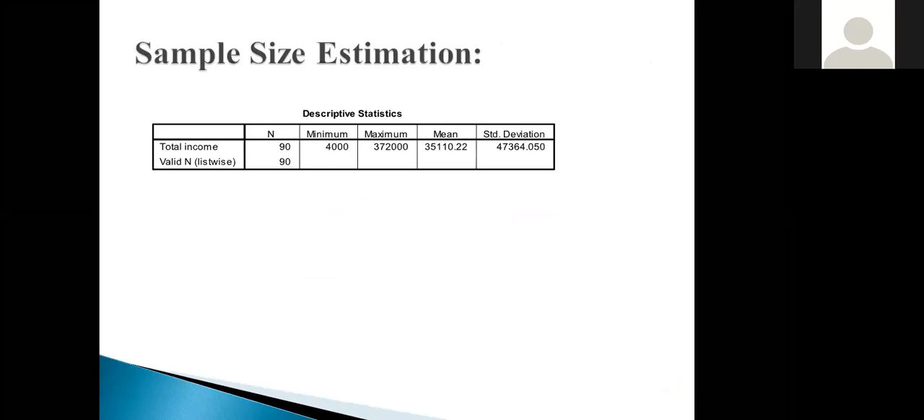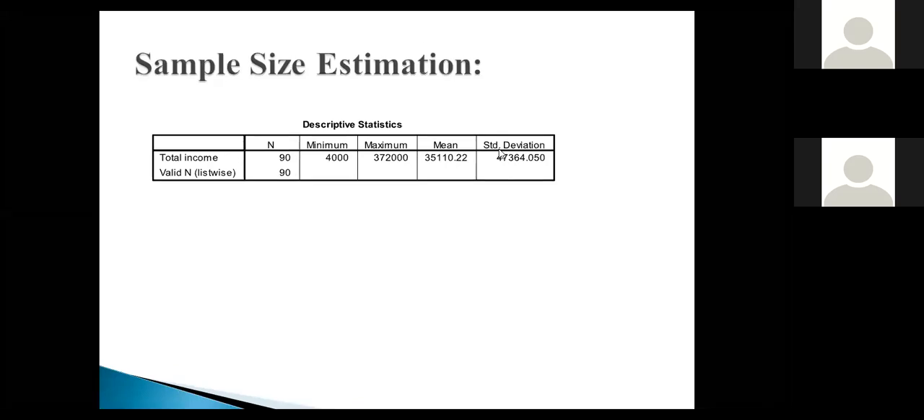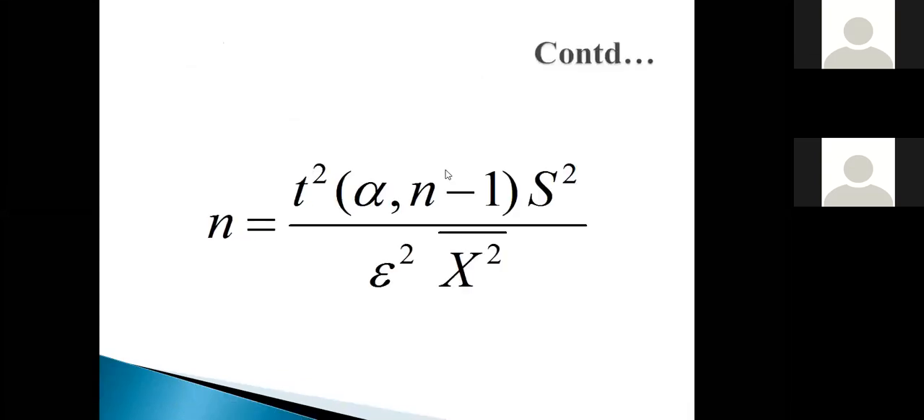Then how do we determine the sample size? See, in this case, we conducted this small pilot study for 90 individuals. In that case, this is total income, minimum, maximum income. This is average income and standard deviation for this pilot study. We use this mean and standard deviation for determining the sample size.